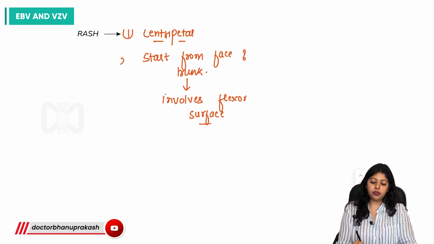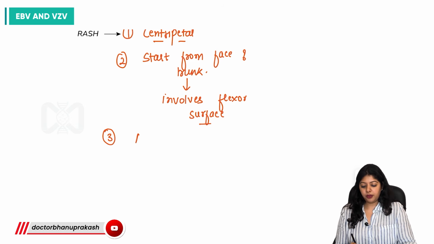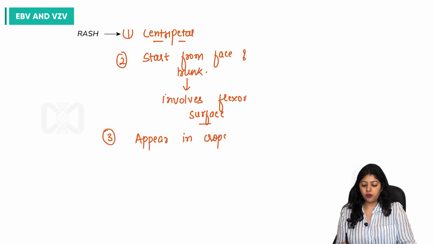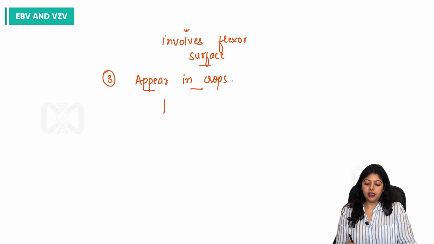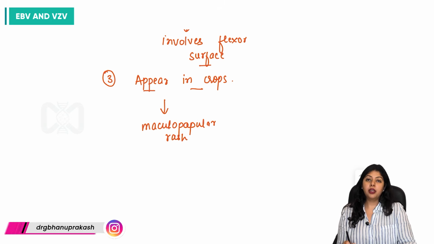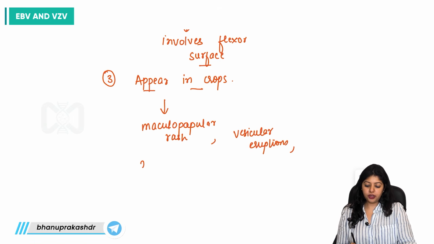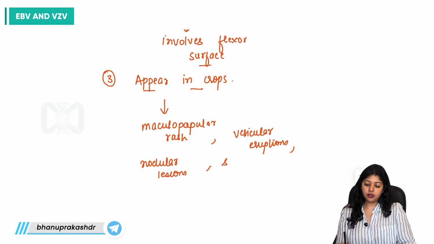And one important point about the rash of this particular virus is that they appear in crops, which means that at one particular time we can have maculopapular rash, vesicular eruptions, nodular lesions, as well as scabs.